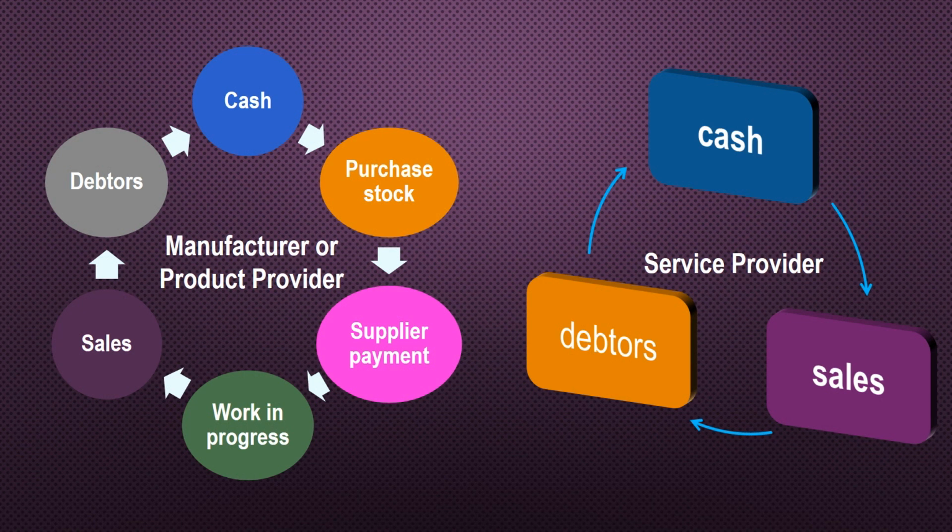So there is a gap of around 30 days in case you are getting the raw material for 60 days credit, but you are selling at 90 days credit. So there is a gap of 30 days. So you need the money for that to run this cycle. So that is known as the working capital cycle. This is for the manufacturing, of course.